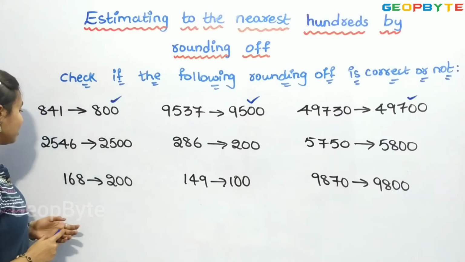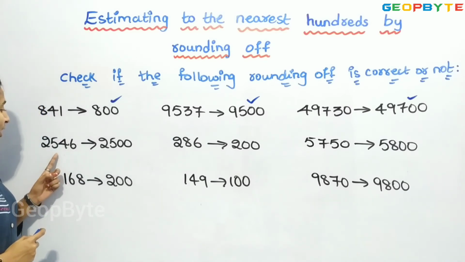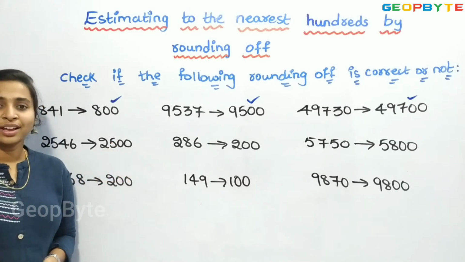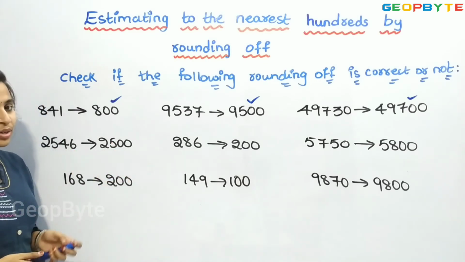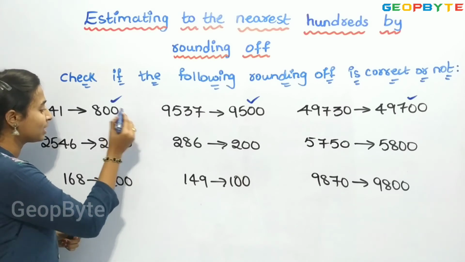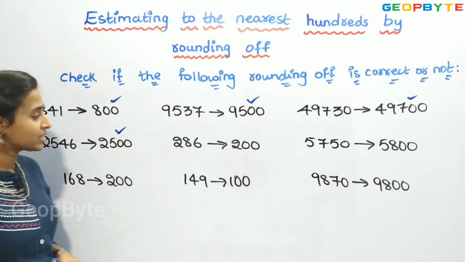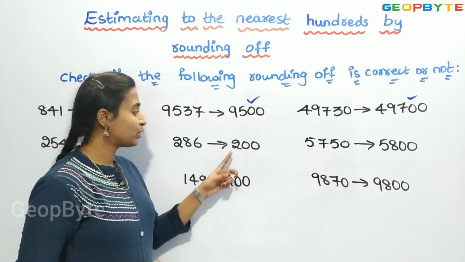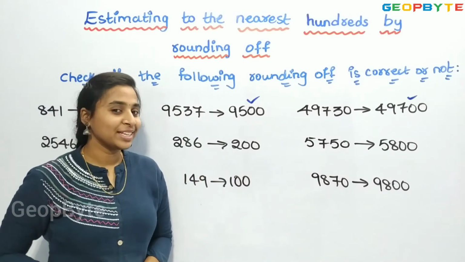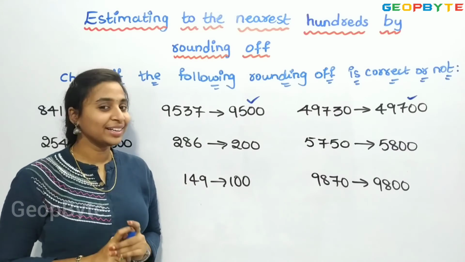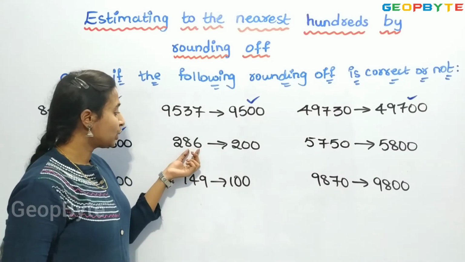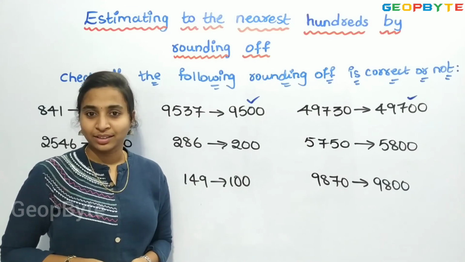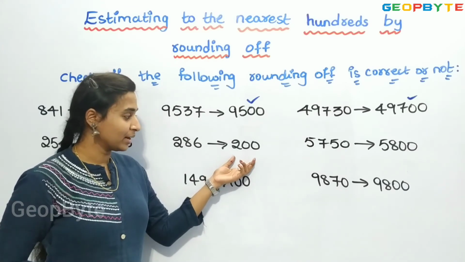Now let us see. 2,546 is rounded off to 2,500. Yes, they are nearer, so it is also correct. Now let us see next one. 286 is rounded off to 200. See, this is not correct because 286 will be nearer to 300, not 200.